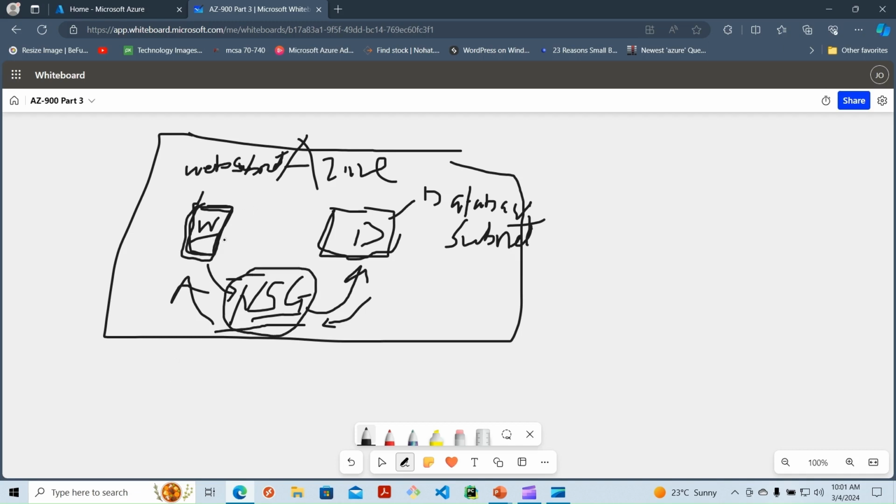Within Azure, the best way when you create a network security group is to assign it to a subnet, so that all the VMs under that particular subnet will inherit the policies applied within this network security group.